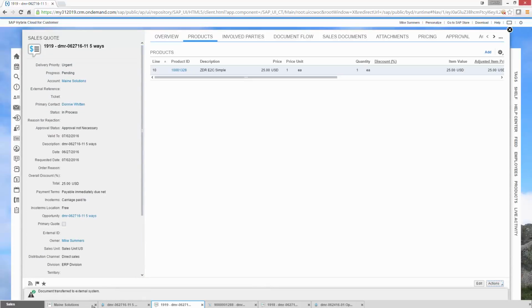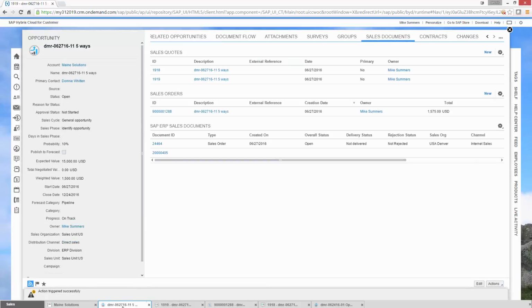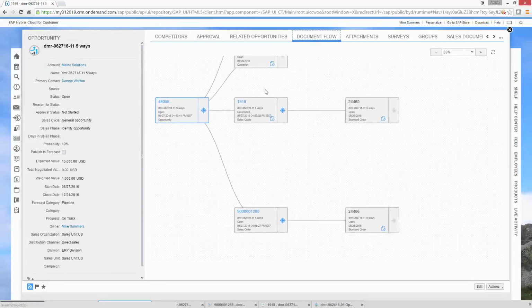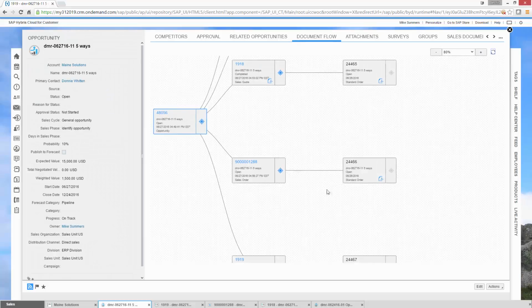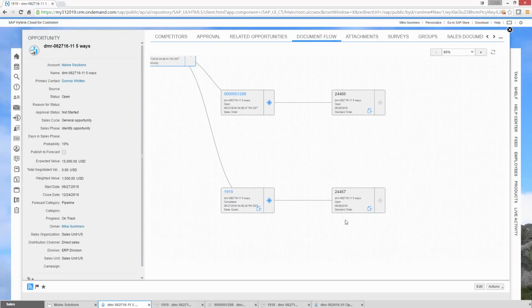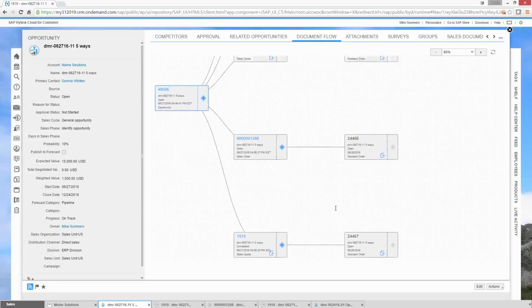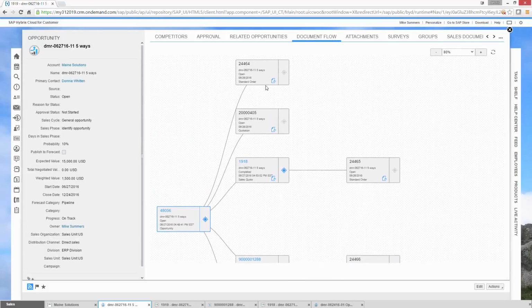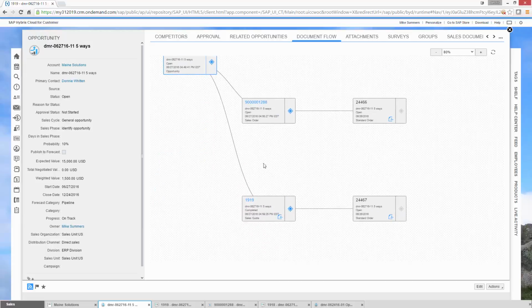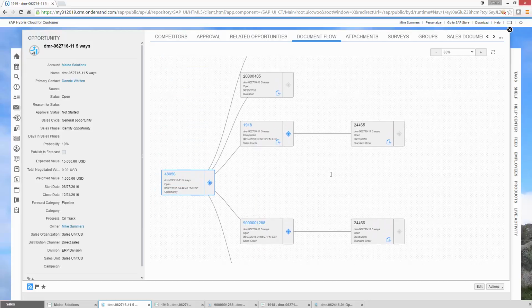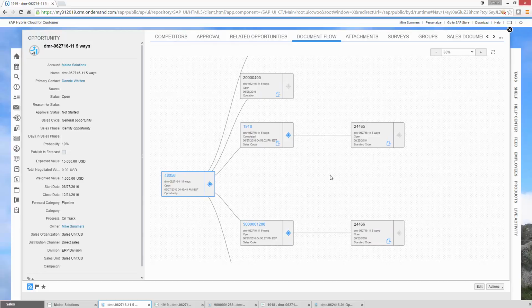Let's go back to our opportunity and see what kind of a map we have going on now. Document flow. Refresh. 19 led to yet another sales order. So an internal Cloud for Customer quote led to an order in SAP ERP. Well, you know what? 1, 2, 3, 4, 5 ways to Sunday, we have created quotes and orders from a single opportunity, exposing most of the different permutations you have. And remember, you don't really have to have an opportunity.